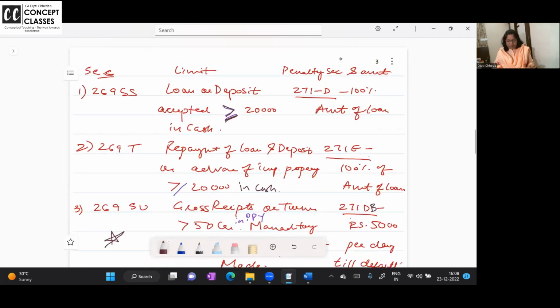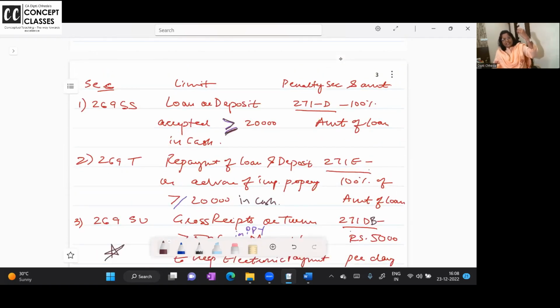Clear the concept first, and everywhere the penalty is equal to the amount. In this way, you should cover the concept, the penalties, and the case law based question. I'll come to that one case law which has been asked already twice. Same question, that also I'll discuss here.